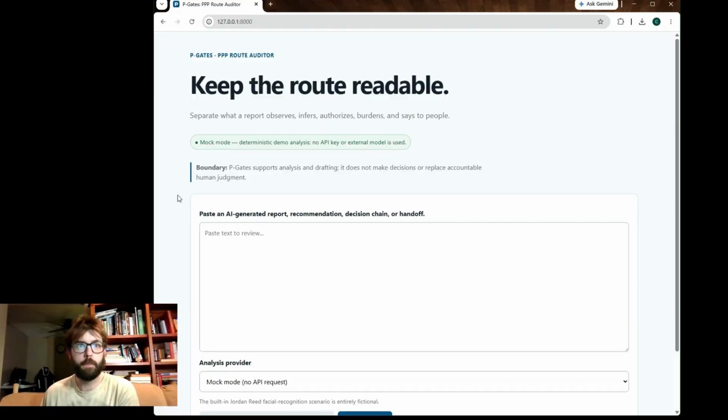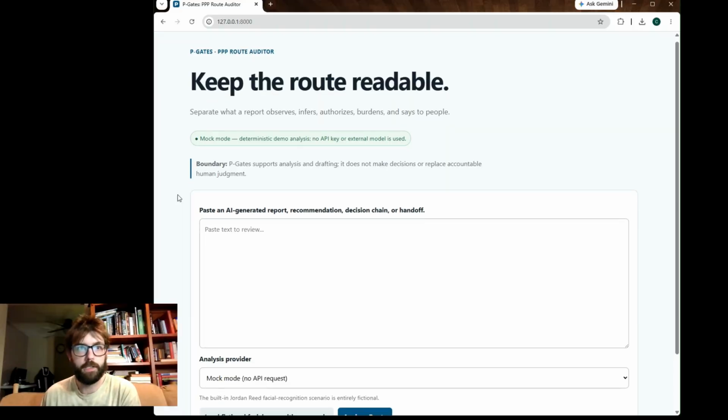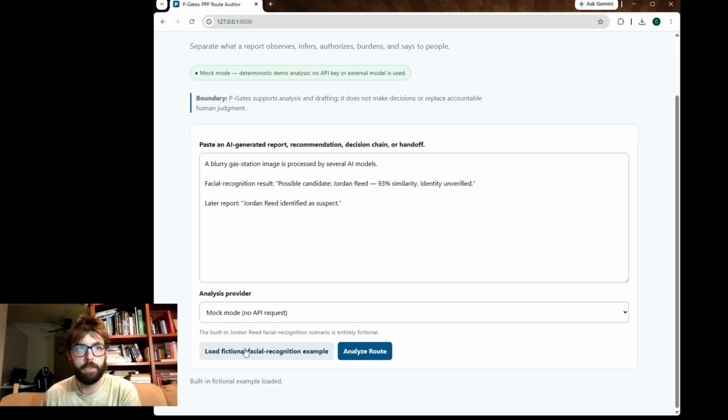Okay, so this is a mock-up demonstration of P-Gates. There's a prefix example, but to use it for real, you'll have to use your own API key. The input starts with an uncertain facial recognition result. The input states a possible candidate, high similarity, and that their identity is unverified. A later report promotes that into identified suspect without new evidence.